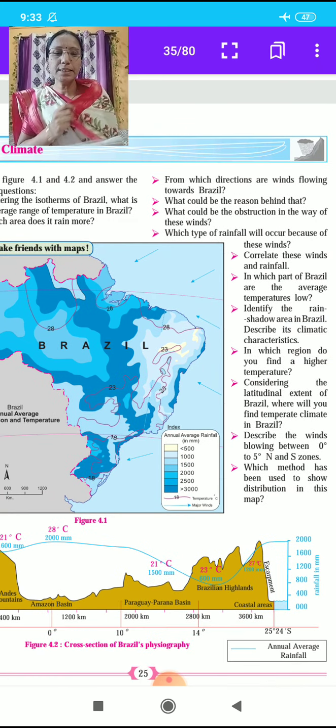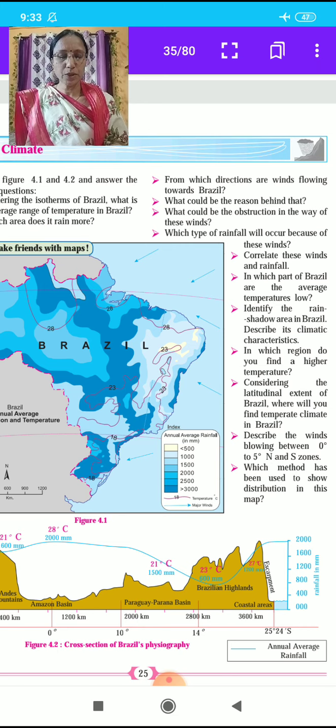What could be the reason behind that? What could be the obstruction in the way of these winds? Which type of rainfall will occur because of this wind? Orographic rainfall. Correlate these winds and rainfall. In which part of Brazil is the average temperature low? The southernmost part. Identify the rain shadow area in Brazil.